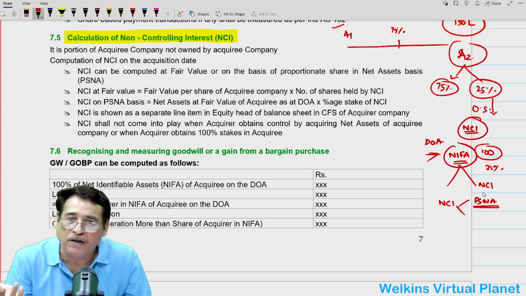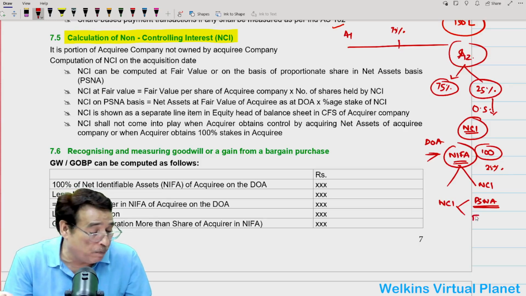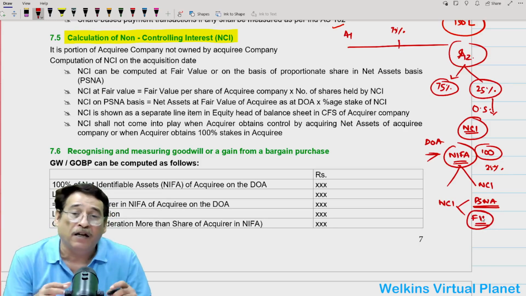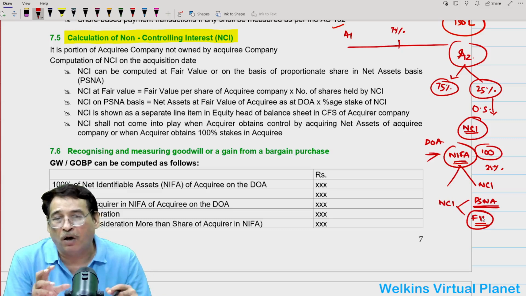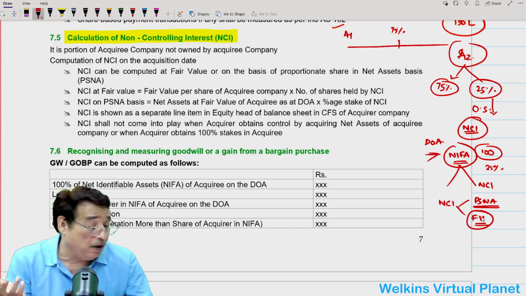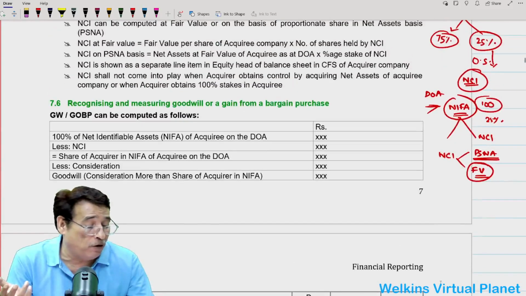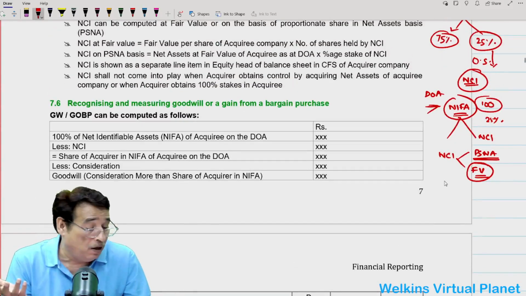It is very simple. NCI can also be measured on fair value basis. Standard also says that NCI can be measured on PSNA basis or on fair value basis. Correct? In order to compute the fair value basis, it is very simple. We will compute the fair value of all the shares of the acquiring company.